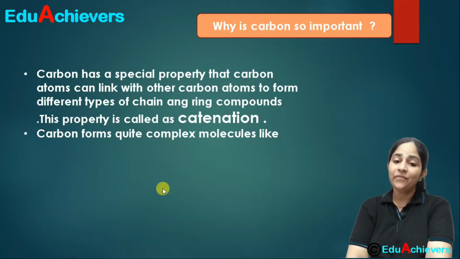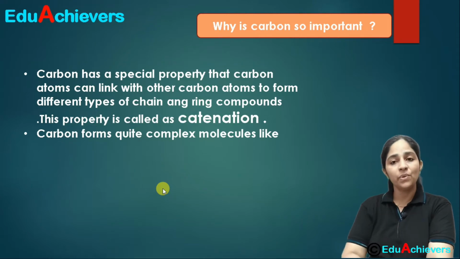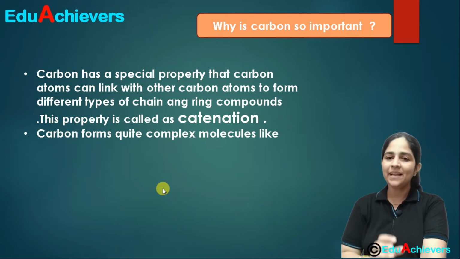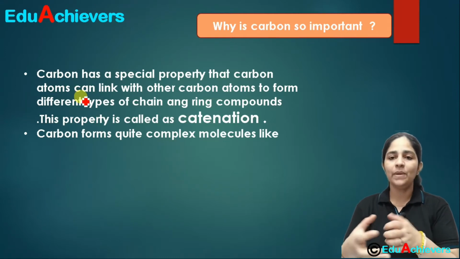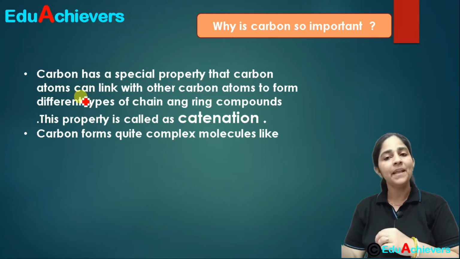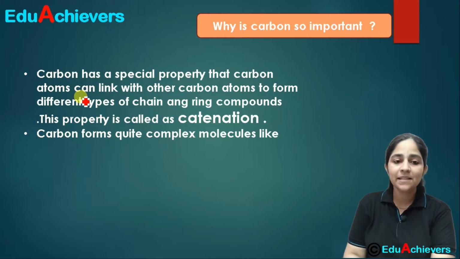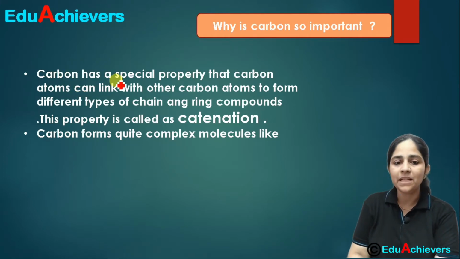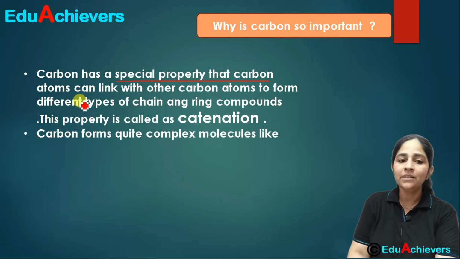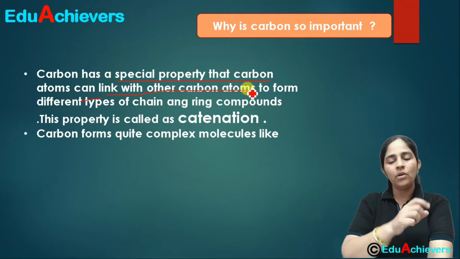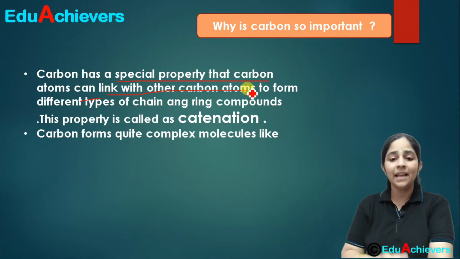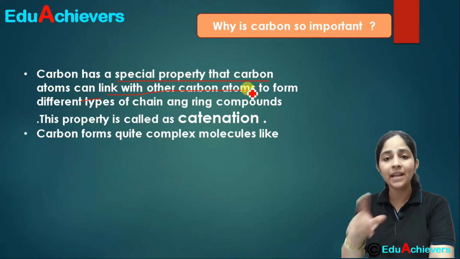A few more properties make carbon so important. Carbon has this special ability that carbon atoms can join with each other in n number. That means carbon can join with other carbon atoms to form a very long chain. It can form chains, and it can form ring compounds.